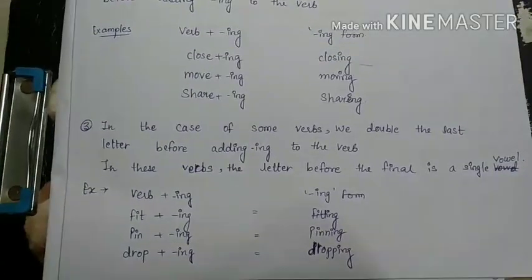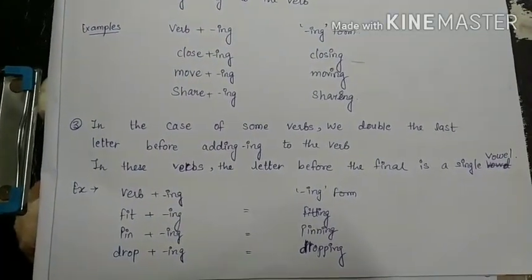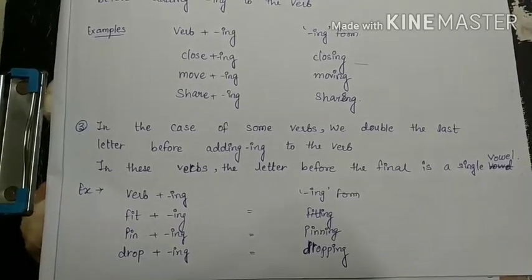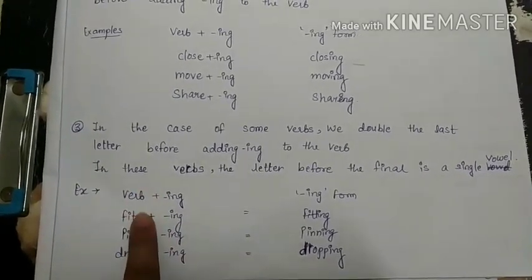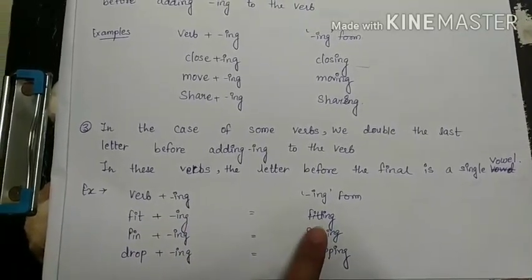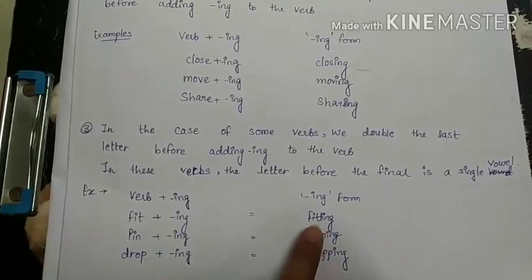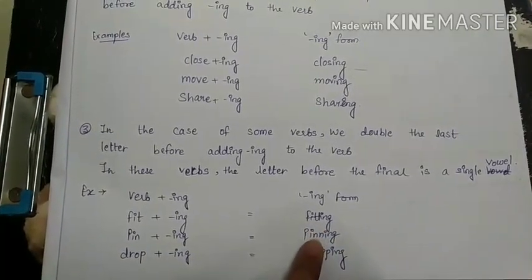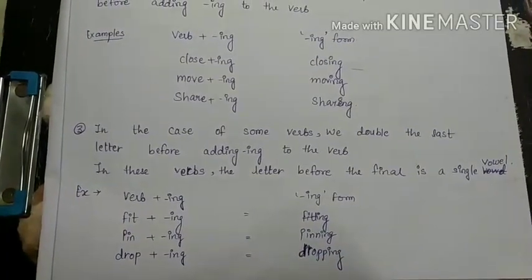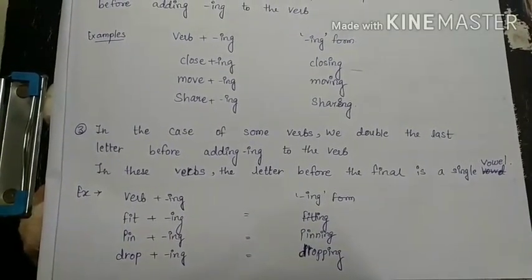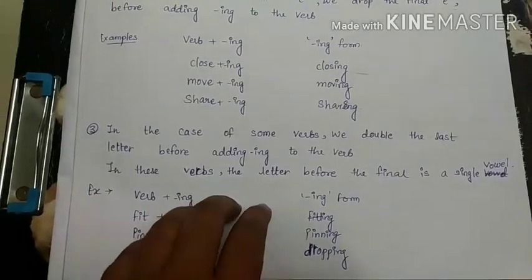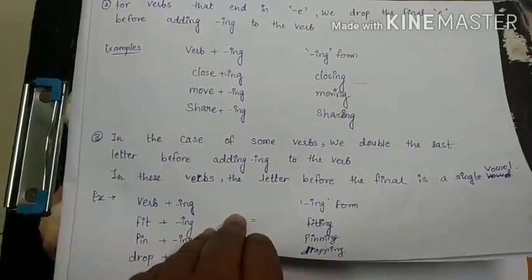Then we had seen that in the case of some verbs, we double the last letter before adding ing to the verb. Like here, fit plus ing becomes fitting. Same case for pinning and dropping. In these verbs, the letter before the final one is a single vowel. Alright, now after that, what had we seen next?